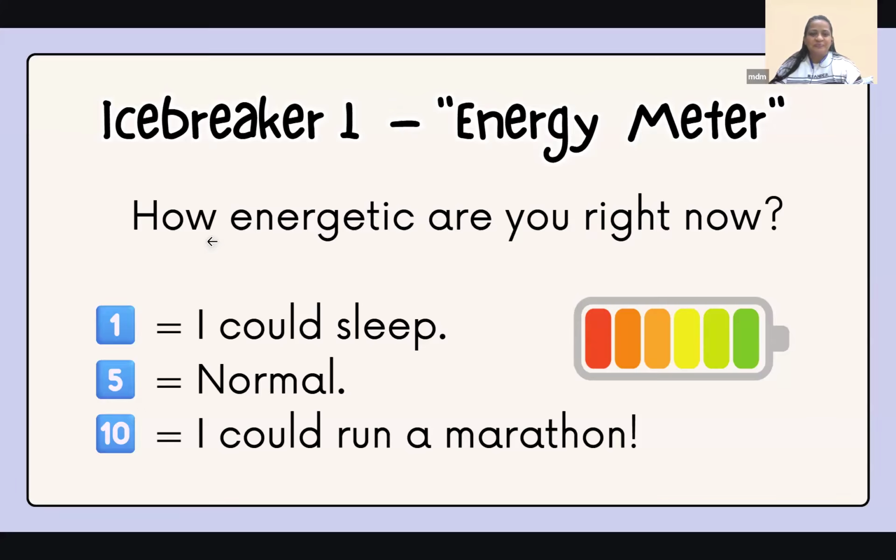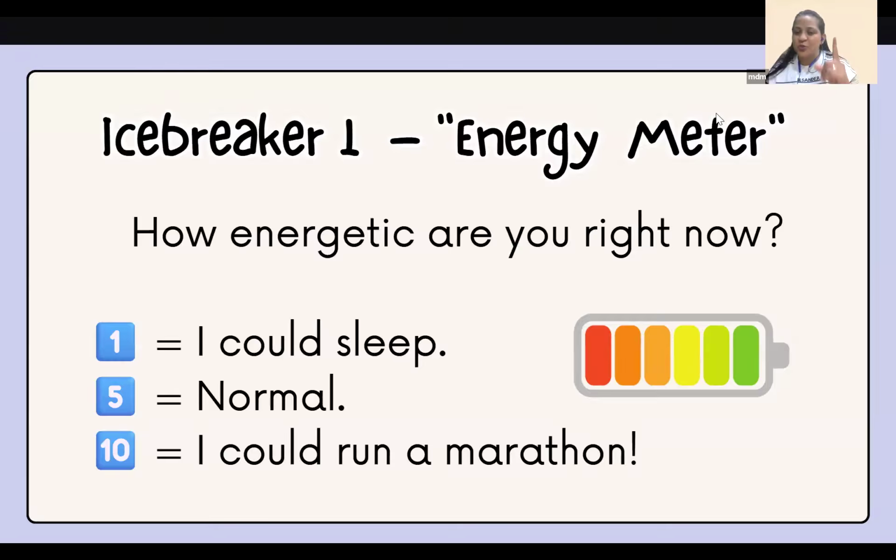I just want the numbers. If you're a little sleepy or lazy, put one. And normal, okay, five. Come on, everybody else. There's only one person who's listening. Are all of you on one or what? Okay, five. That's normal, that's a safe bet. I want to know the truth. If you're very energetic, if there are many things that you're going to finish off today, you could type 10. Today, when these workshops happen, I am at level 10 because I get excited to do these workshops. So yeah, I could run a marathon right now. That energetic I am.